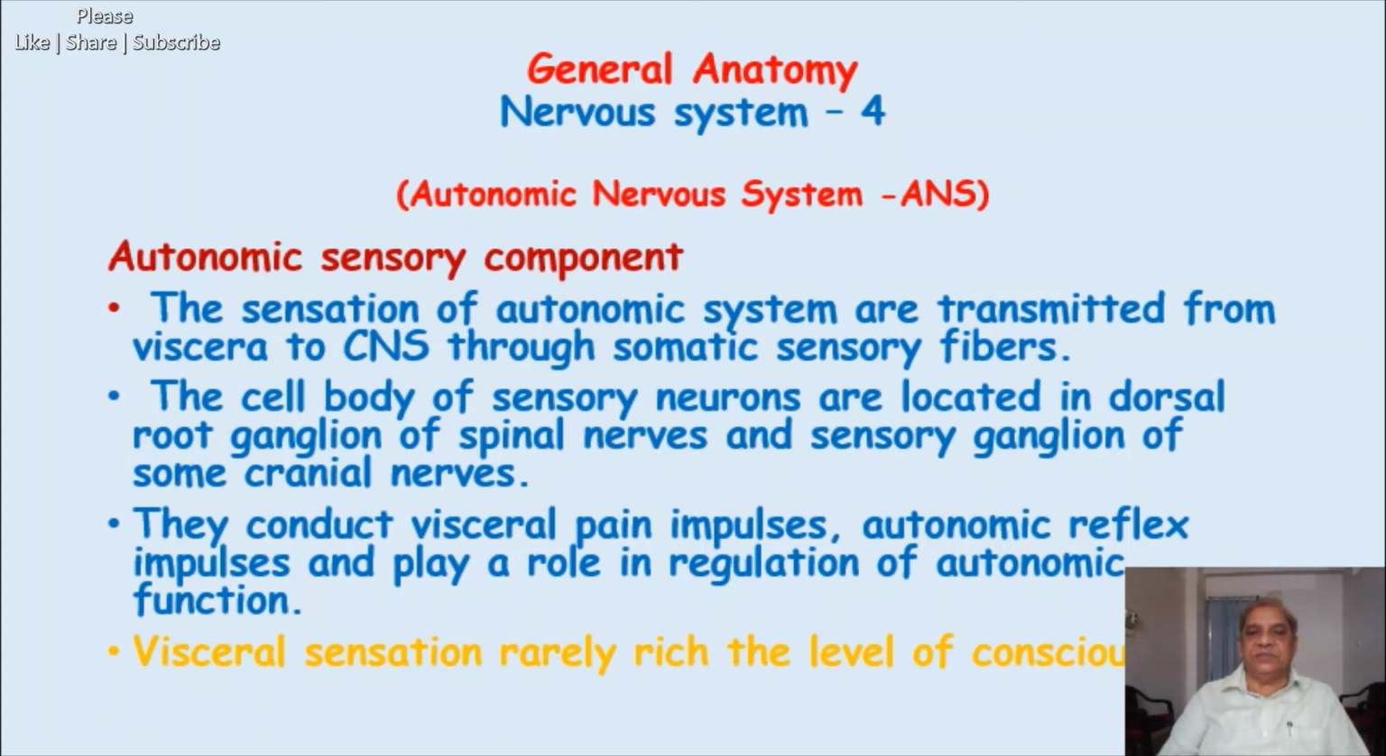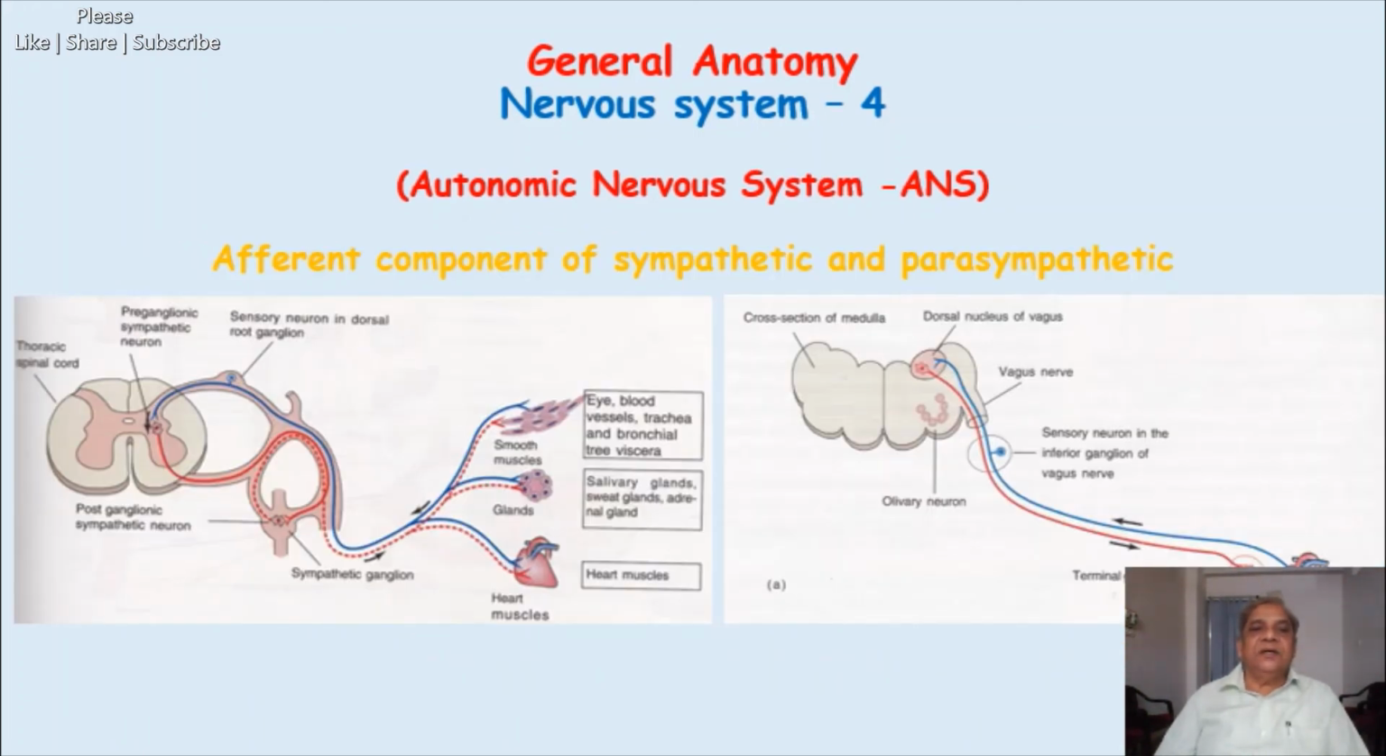Now we go to the last slide, which will show you the afferent component of the sympathetic and parasympathetic. Let us see the afferent component of the sympathetic. All these sensations in the blue line shown here are the sensory component. They go through the ventral and dorsal ramus, then to the trunk, and then into the dorsal spinal root. Here is the neuron located, what is called the sensory neuron, in the dorsal root ganglion. This is a pseudounipolar neuron.